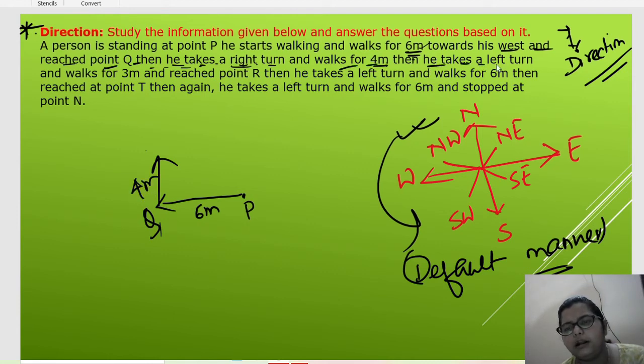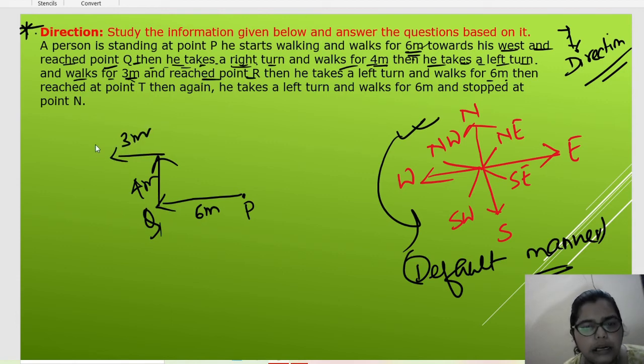Then he takes a left turn and walks 3 meter. Now again he is facing north direction. Now his left is this one, his right is this one. Okay, so he walked to his left. And how much? It is 3 meter only. So 3 meter left. Done.